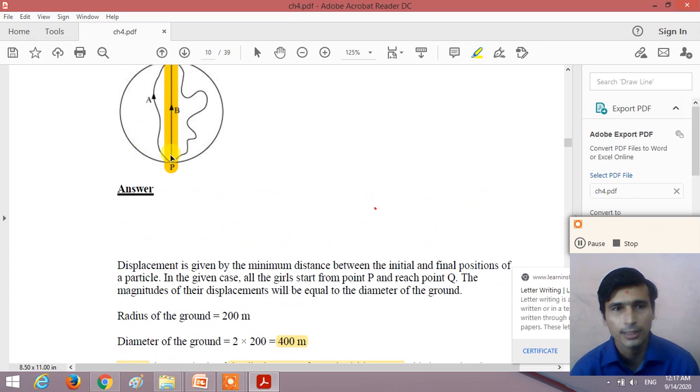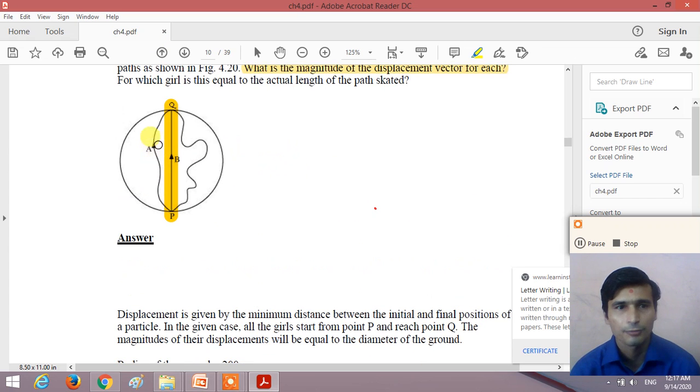For the girl A, the magnitude of the displacement is less than the path, and for the girl C, the magnitude of the displacement is less than the path length. So for the girl A and the girl C, the path length is greater than the magnitude of the displacement. But for the girl B, the path length and the magnitude of the displacement are the same.